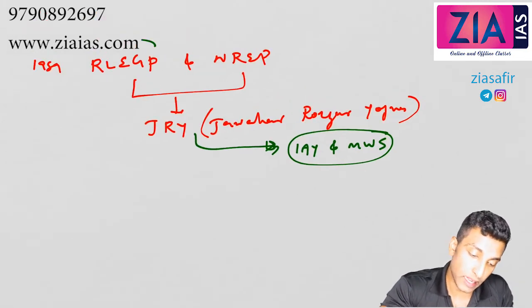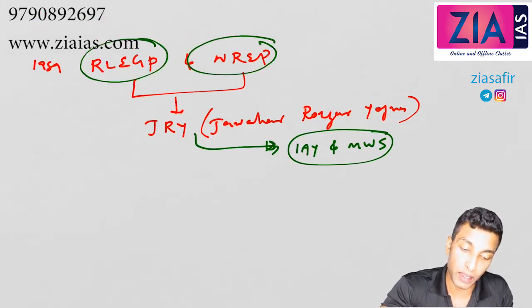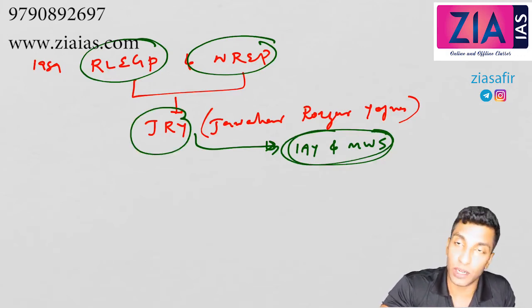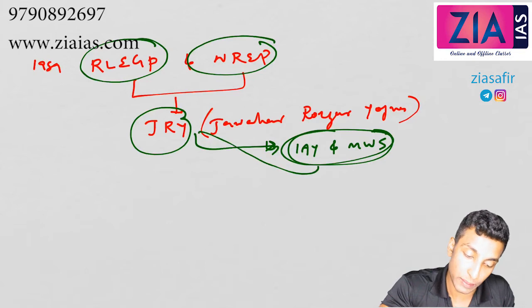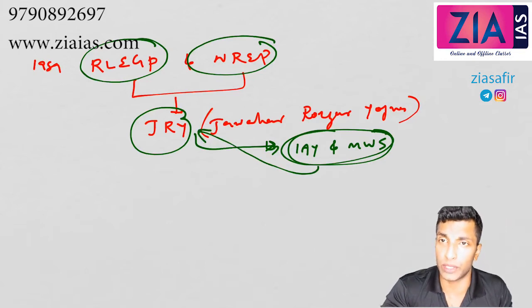So I am saying this again: RLEGP and NREP merged into Jawahar Rozgar Yojana, and Indira Awas Yojana and Million Well Schemes became the sub-schemes under it.